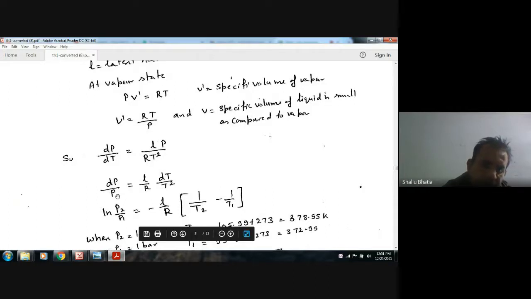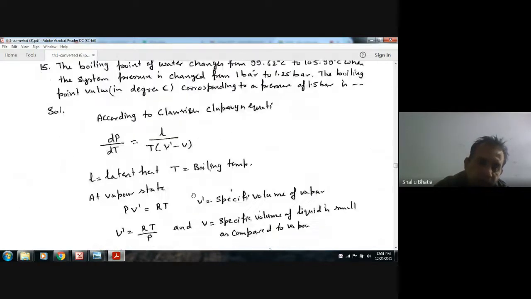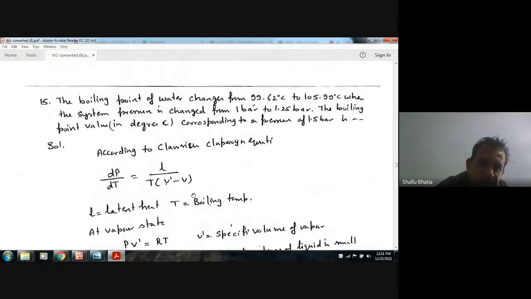Putting the limits, ln P2 by P1 equals L by R times (1 by T1 minus 1 by T2). According to the given condition, the boiling point changes from 99.62 to 105.99, and the pressure changes from 1 bar to 1.25 bar.